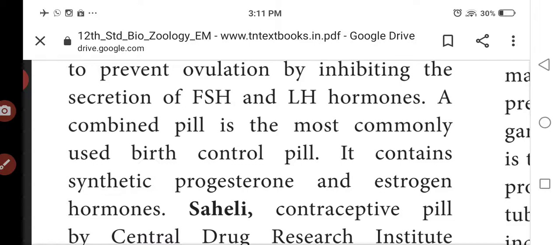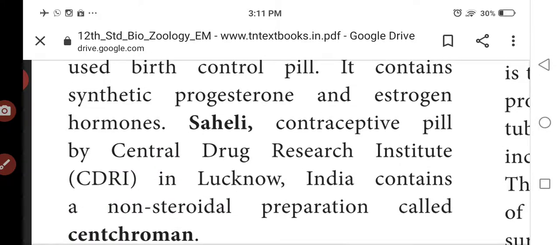So what are the pills? The pills are made up of synthetic progesterone and estrogen hormones. They will induce and stimulate the menstruation cycle.